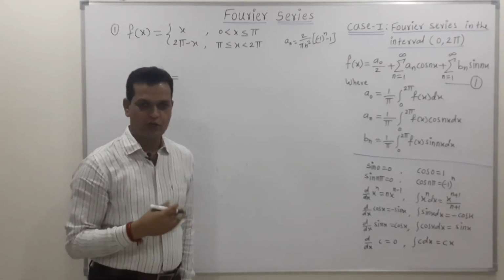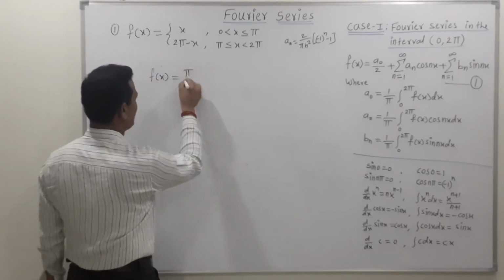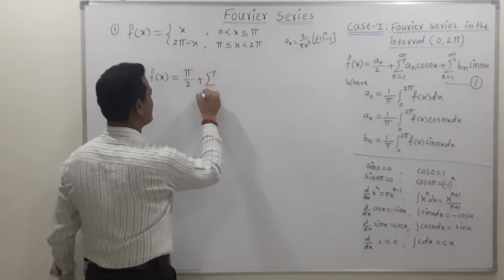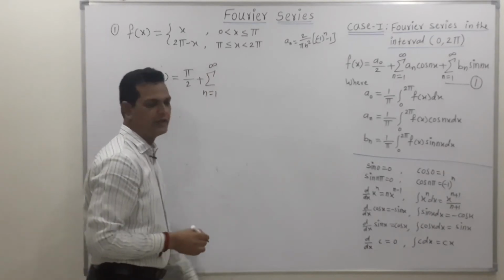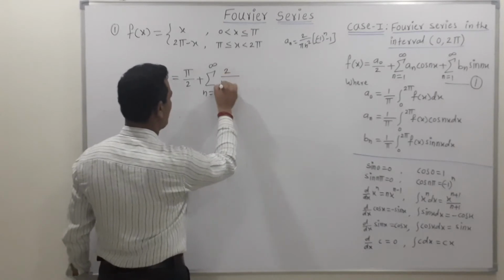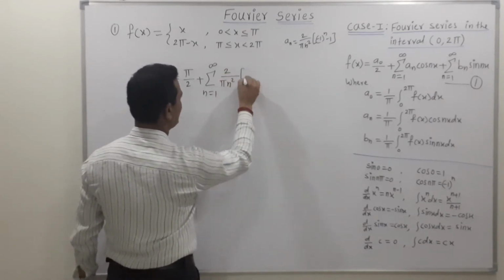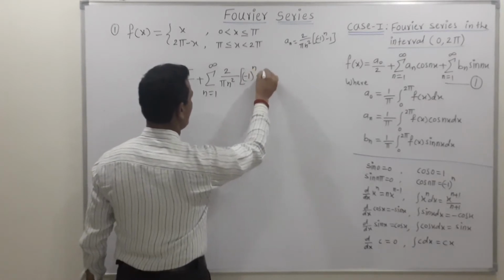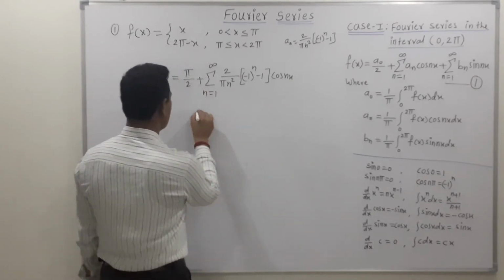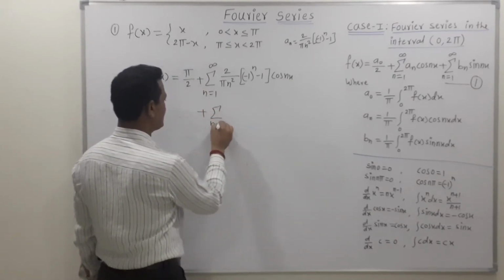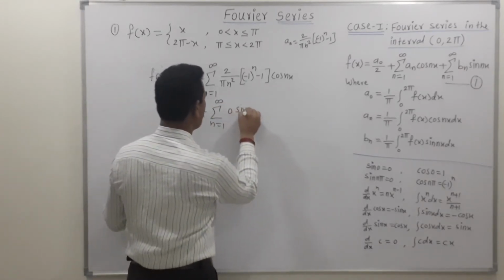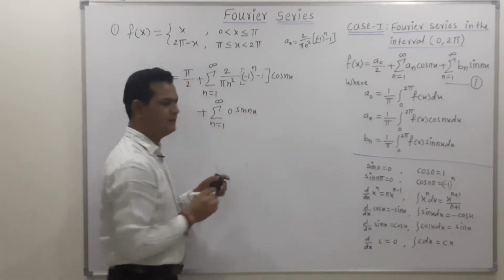we get the value of a naught. We know that a naught is pi, so we can write this as pi by 2 plus summation n is equal to 1 to infinity, then put the value of a n. This is the value of a n: 2 upon pi n square, then (-1)^n minus 1, then cos of nx. Now friends, our next term is 0, so summation n is equal to 1 to infinity, then the value of bn is 0, so we get sine of nx. So this is the final answer.